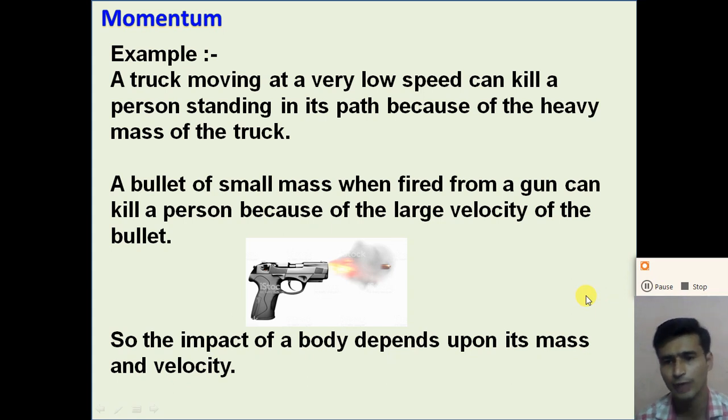its velocity, right. So when the state of the object changes from rest to motion, or from motion to rest, the velocity of the object will change, and due to this we can say that the momentum of the object will also change, right. So if the momentum of the object changes, we can say that the state of the object has changed.